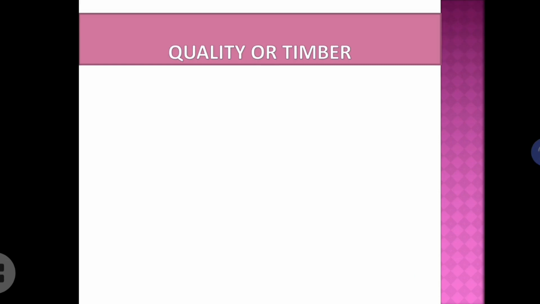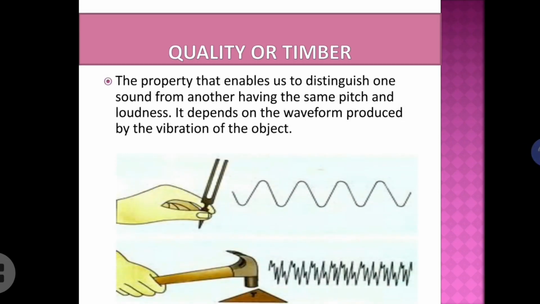Next property is the quality or timbre of the sound. So this particular property helps us to distinguish the source of sound from other source having the same pitch and loudness. Understood? That means you people will be able to identify the sounds of your friend or your mother, father, relatives, etc. Even without seeing them, we are able to identify the person, right?